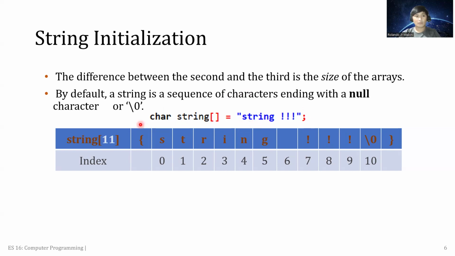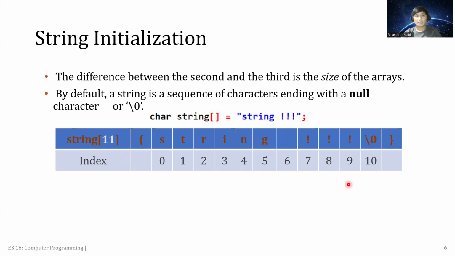So if we are going to place the 11 on this string, this means that there are 11 elements, with the index that corresponds to each element below.